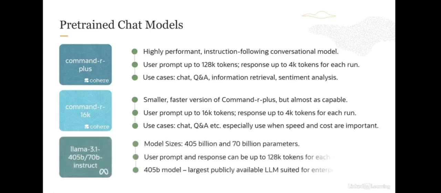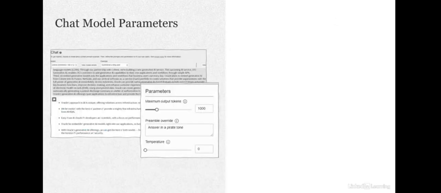The third model family available is the Llama 3.1 family from Meta. There are two sizes available here: a 405 billion parameter model and a 70 billion parameter model. Here the user prompt and response can be up to 128,000 tokens for each run. The 405 billion parameter model is the largest publicly available LLM in the market today, and it's suited for complex enterprise level applications.